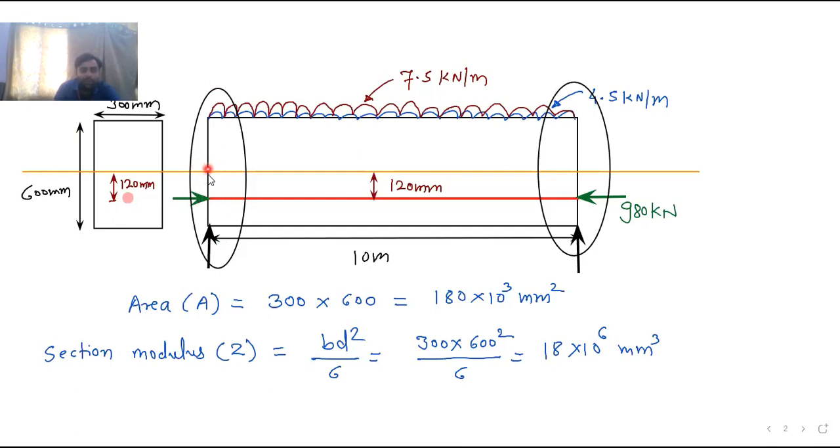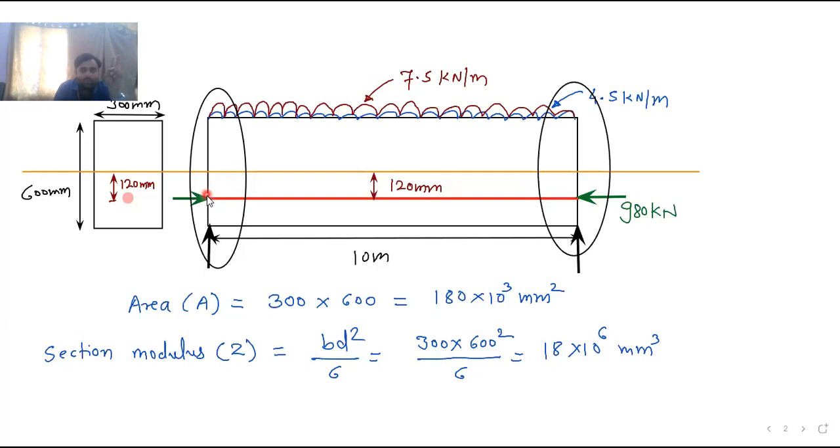Okay, then you can see at the end section, this tendon is not at the neutral axis. This tendon is below 120 mm from the neutral axis. So at an eccentricity of 120 mm, stress due to eccentricity is also present over here. So how many stresses are present? Two stresses are there. First is the direct stress, that is P by A, that you know very well. Second is PE by Z, that is the stress due to eccentricity here.